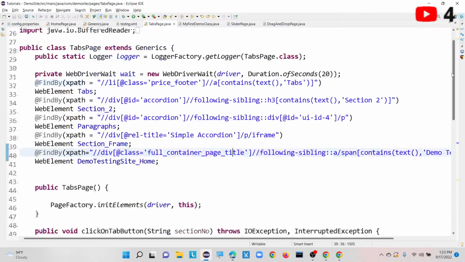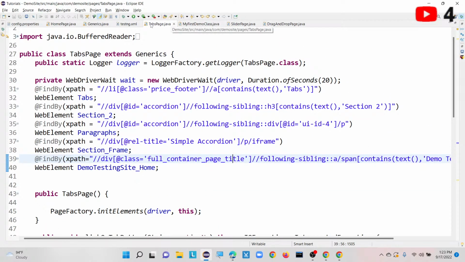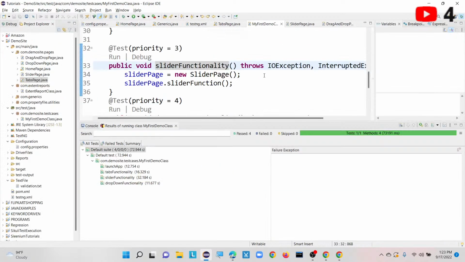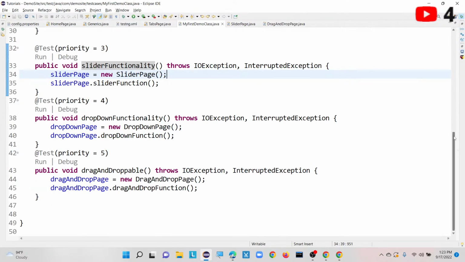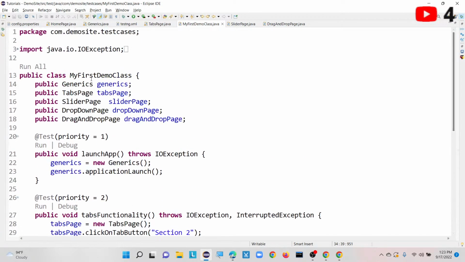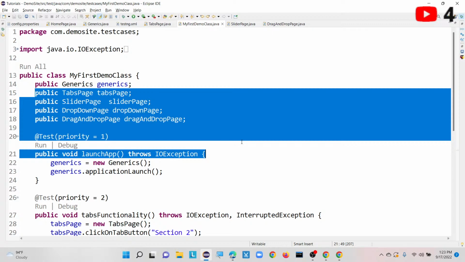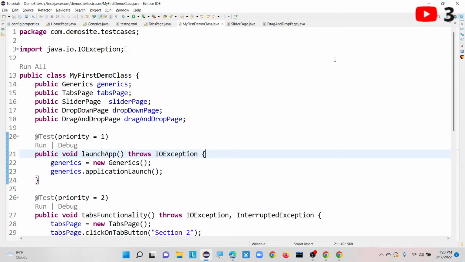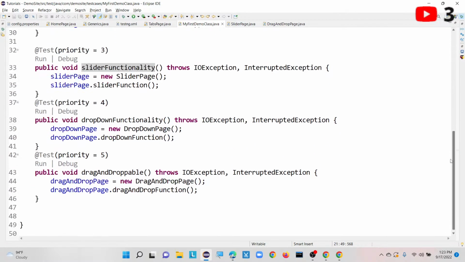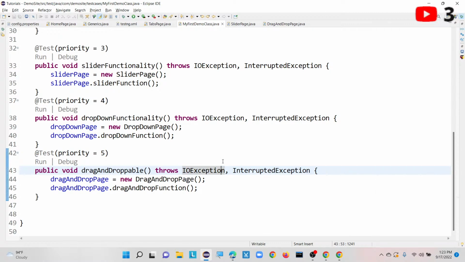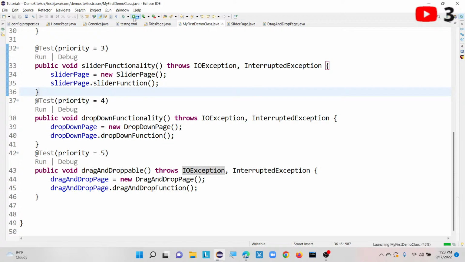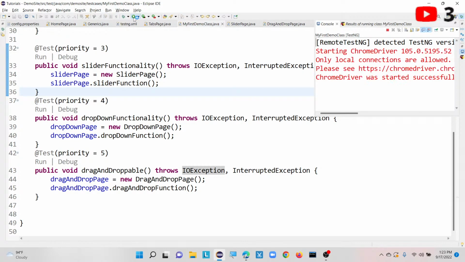Once everything is done, I am calling all these page classes into my actual test case. How we call them: we are creating objects here, for the tab page, slider page, drop down page, and drag and drop page. Once that is done, let me execute it now. We will see whether it is working fine or not. Before that, let me close the existing browsers. Now it is going to execute.